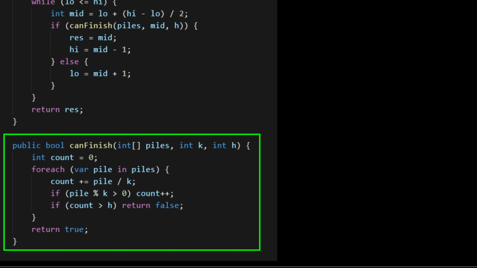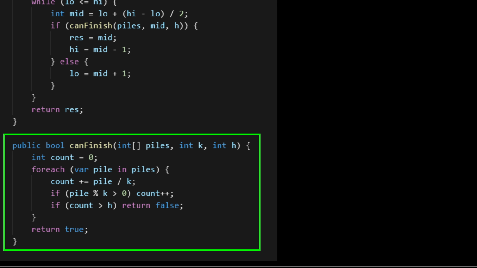We initiate a count value, this is the number of hours that we will need to finish all the bananas. And then we'll go through different piles of bananas, and we're going to take that speed, which is K, and we're going to do a division. This will give us the number of hours we need to eat that pile. If there is some remainder, then we will add another hour on the clock. So we need another hour to finish that pile.